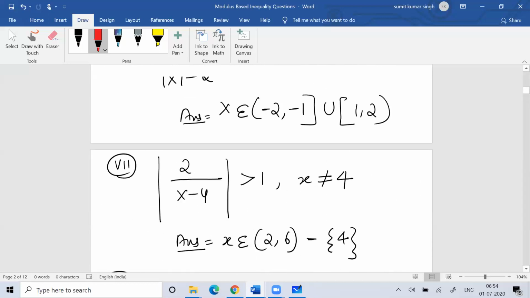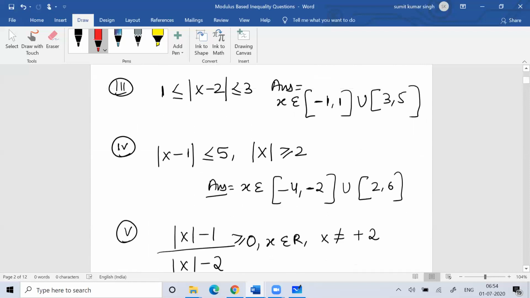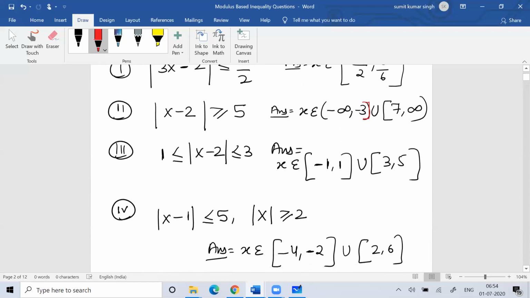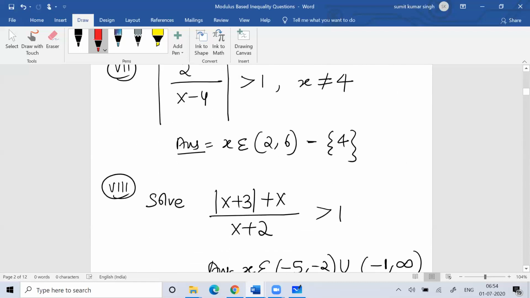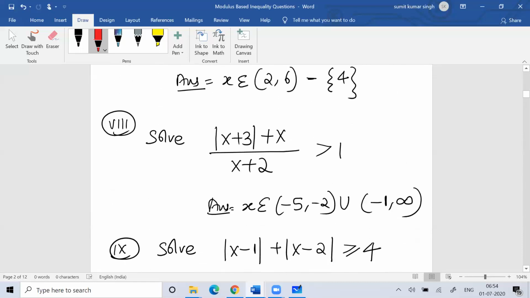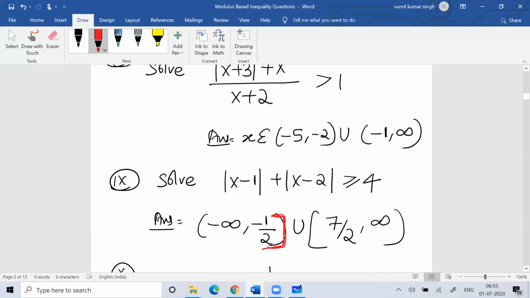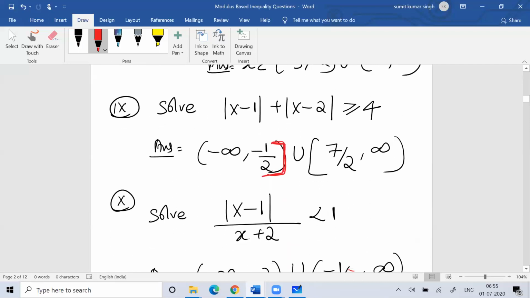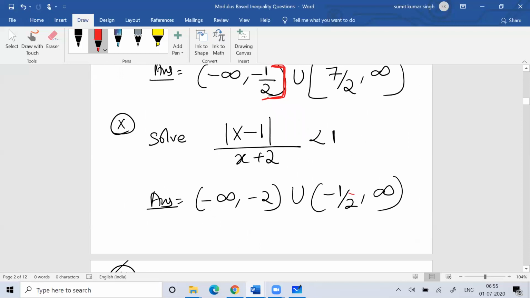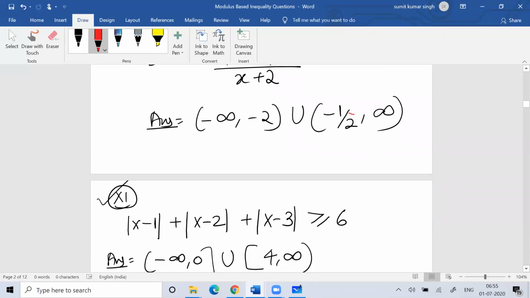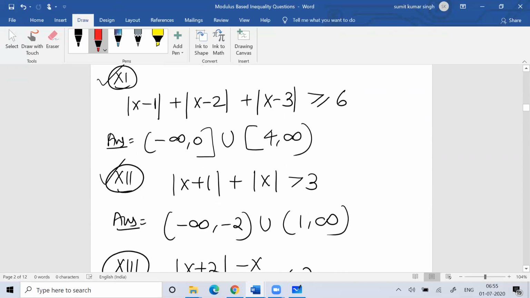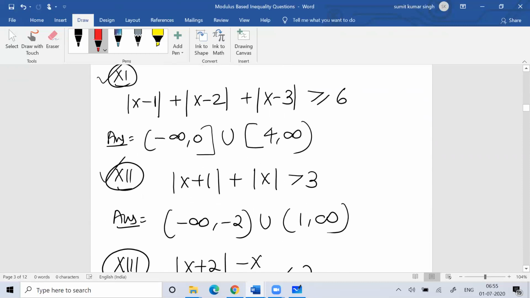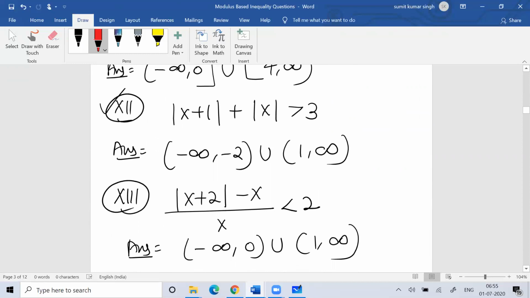Question number 10 is very similar to question number 8. Both are very similar. You can take the LCM and solve it very easily. 11th and 12th also you can check. I don't think these would be difficult problems for you to do.